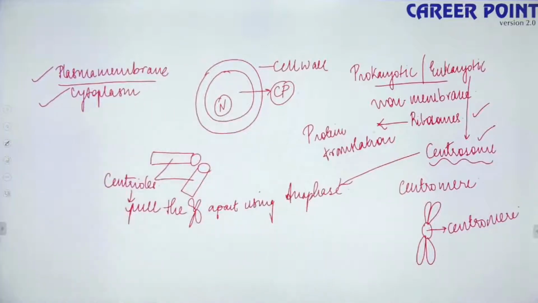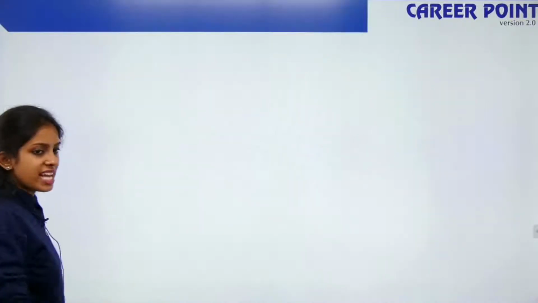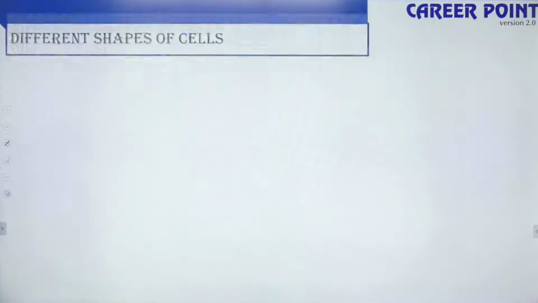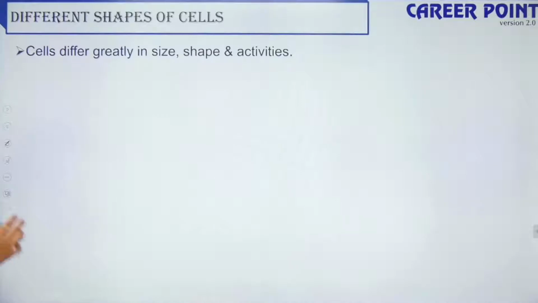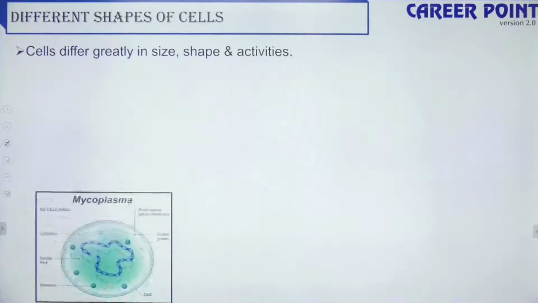So can I move forward to the next point? Yes, no doubts? These are some of the basics which I want you to remember and never forget. Okay? Yes, centrioles are at right angles to each other. So, different shapes of the cells. If you talk about the prokaryotic cells alone, they are of different shapes. Cells greatly differ in size, shape and activity.